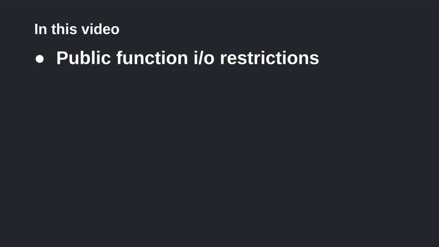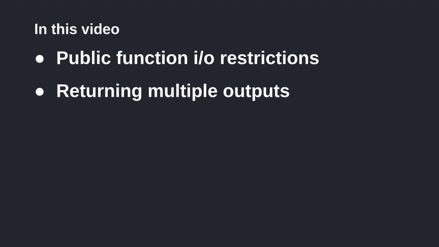So in this video, let's explore the restrictions on the type of inputs and outputs for a public function, and go over data types that you can use, but you really shouldn't use, or at least be extremely careful. We'll also go over the syntax for returning multiple outputs from a function. This is a useful feature when you want to aggregate multiple function outputs into a single function call.